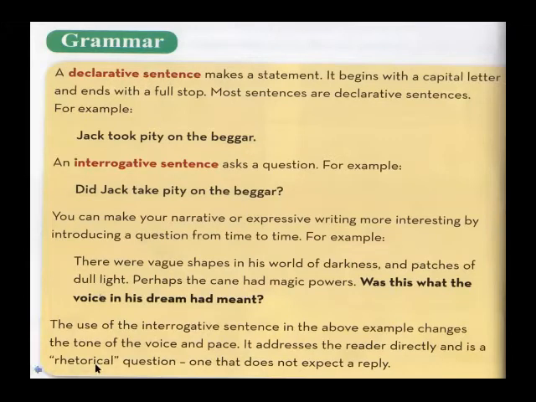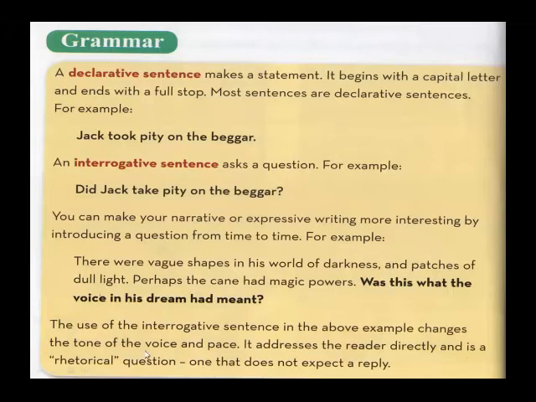You can see this word here, rhetorical question. Rhetorical question means a question that does not expect a reply. This question is actually a sentence, just presented in the form of a question. That means there is no need of an answer for this question. So this type of question is called a rhetorical question.